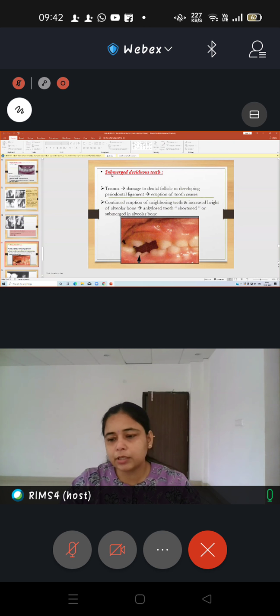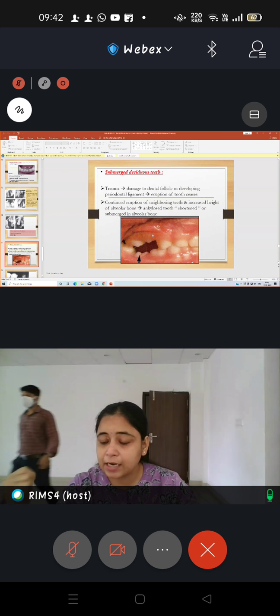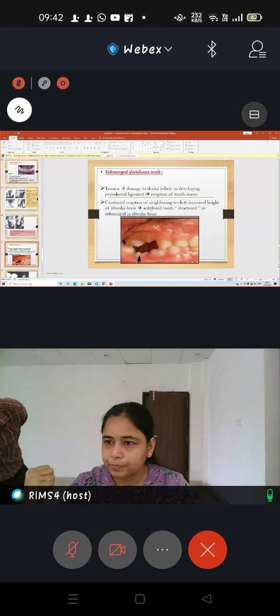Now what is a submerged tooth? In the last class I've already told you, when there is no periodontal ligament and there is fusion of cementum with that of the bone, that is, there is a concept of ankylosis. Ankylosis is a phenomenon whereby the periodontal ligament space is not there and there is a direct association of tooth and the bone. In such an instance, even if there is enough amount of eruptive forces